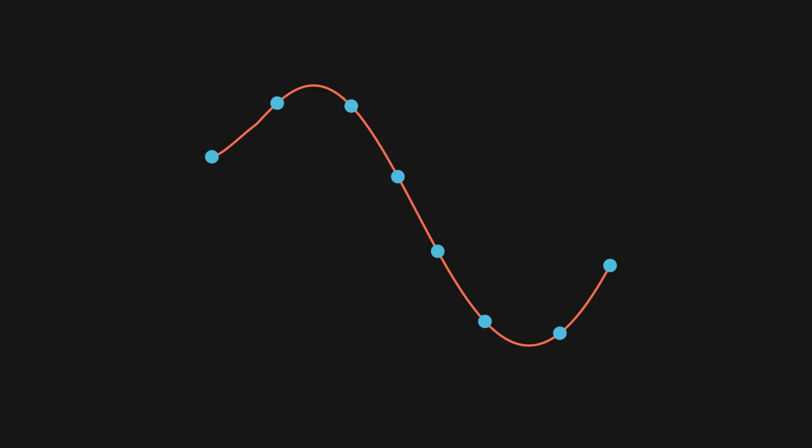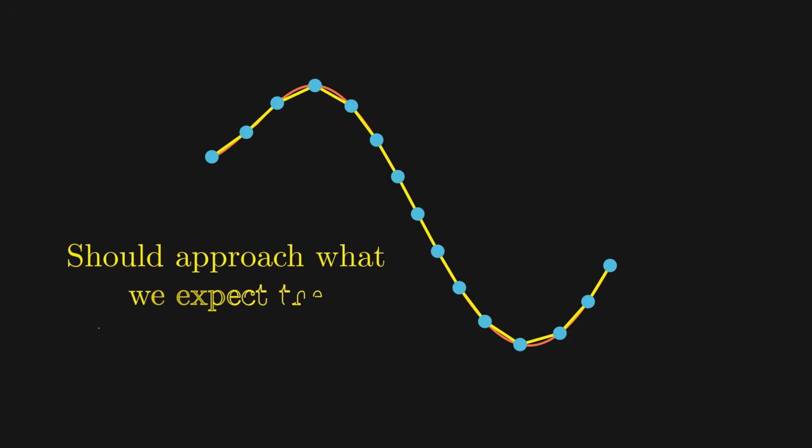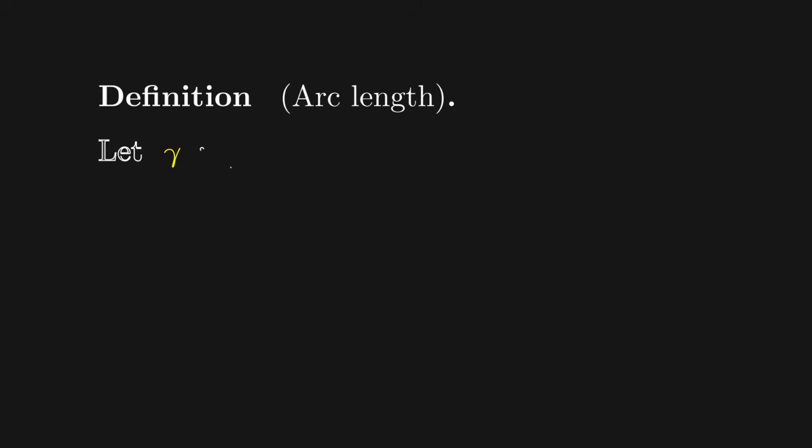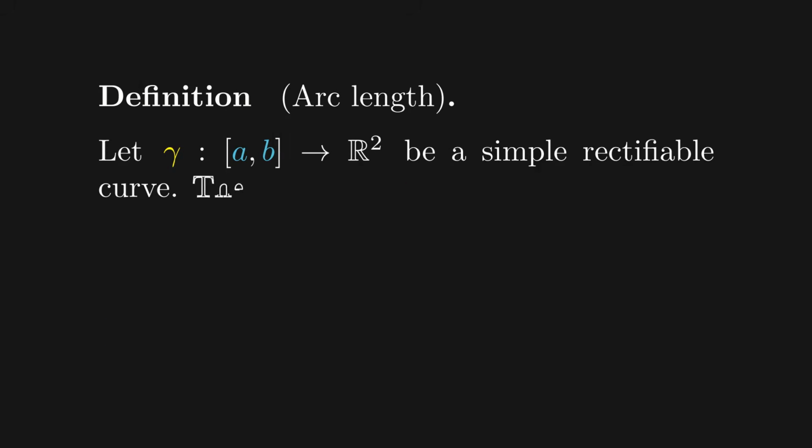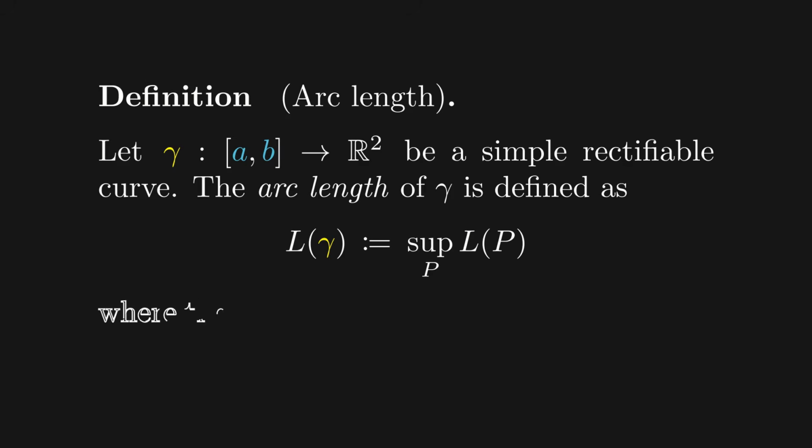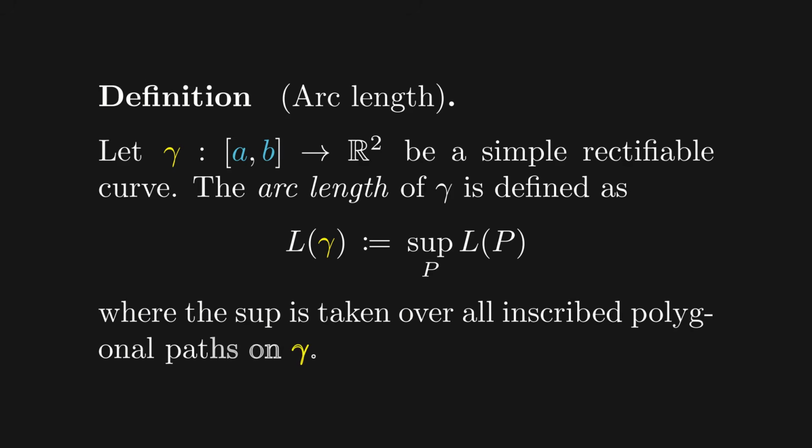As we add more and more points that are more or less evenly spaced, the length of the inscribed polygonal path should approach what we expect the length of the curve gamma to represent. This, in fact, is what inspires the following definition. If gamma is a simple rectifiable curve, then the arc length of gamma is defined as the supremum over P of L of P, in other words, over all the possible inscribed polygonal paths.